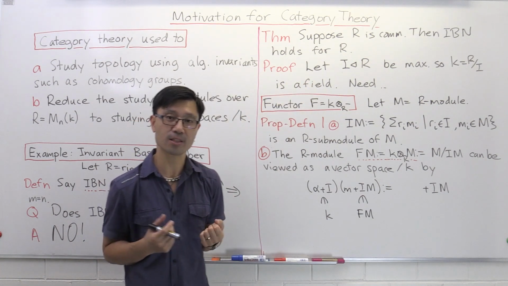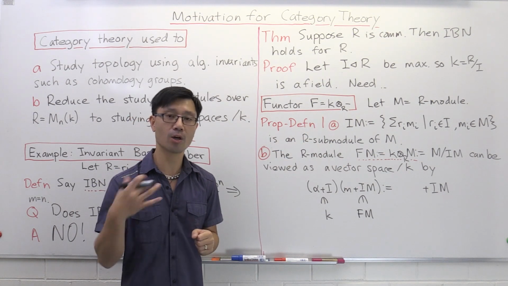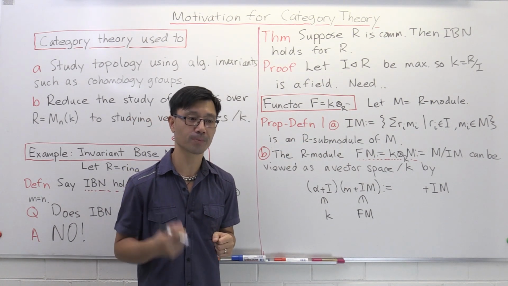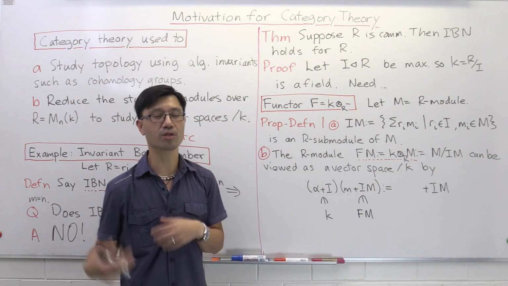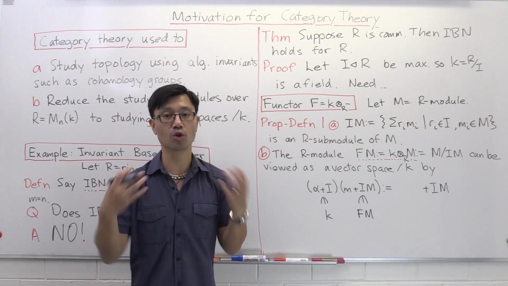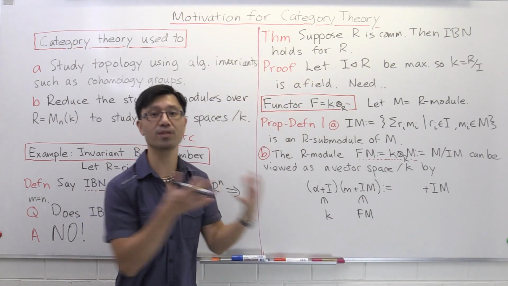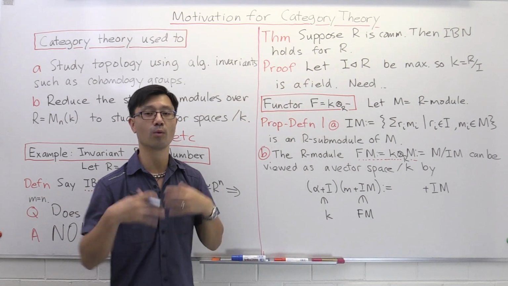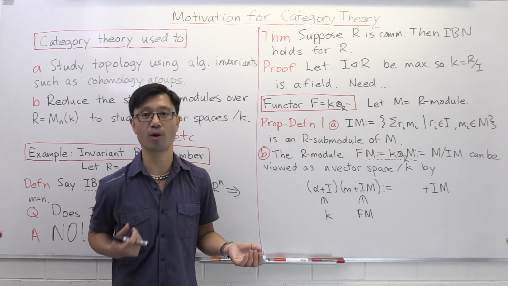When you learn about vector spaces, for example, just to give you an analogy, when you learn linear algebra, sometimes it's actually easier to understand linear functions. There are lots of examples of linear functions that you're familiar with, and once you have a good understanding of that, you can talk about what vector spaces are. I want to do a similar thing here. Sometimes the morphisms are actually easy to understand, and once you get a feel for some examples of the morphisms, you can talk about the objects themselves.